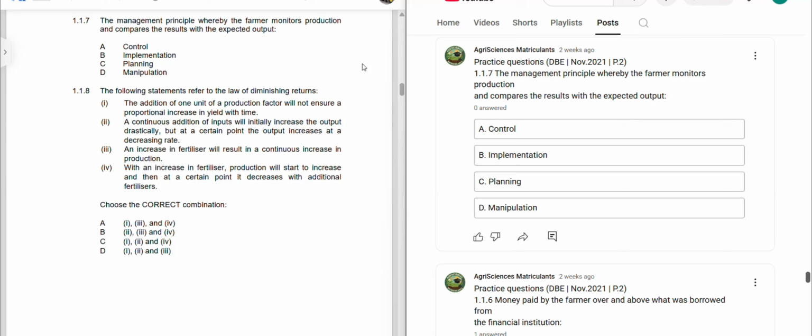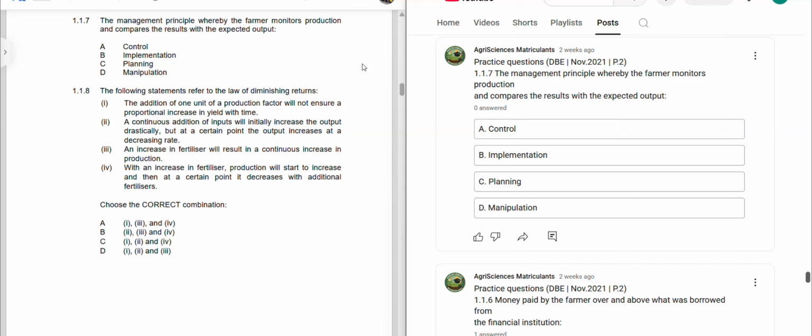He observes what is happening in the production and compares what is happening with the results, comparing the results with the expected output.